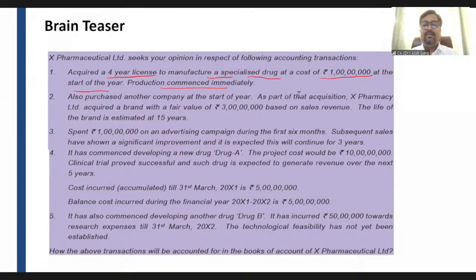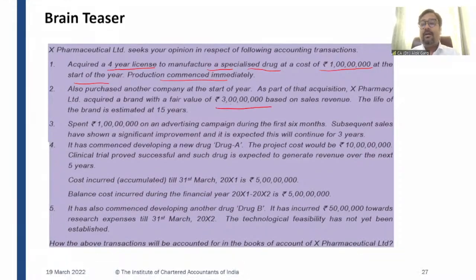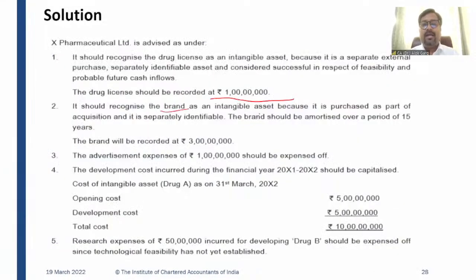What about the second? Is it capitalized or not? Yes, the company has paid. The company has paid for it, and hence it is going to be capitalized. It should recognize the brand as an intangible asset because it is purchased as part of the acquisition and it is separately identifiable. The brand should be amortized over a period of 15 years, right? And hence this brand has to be recorded at 3 crore rupees.